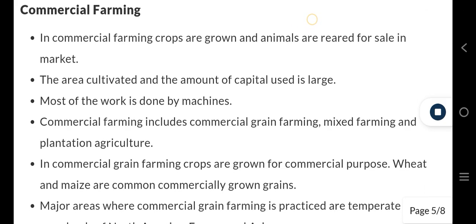Commercial farming. In commercial farming, crops are grown and animals are reared for sale in market. The area cultivated and the amount of capital used is large. Most of the work is done by machines. Commercial farming includes commercial grain farming, mixed farming, and plantation agriculture. In commercial grain farming, crops are grown for commercial purpose. Wheat and maize are common commercially grown grains.